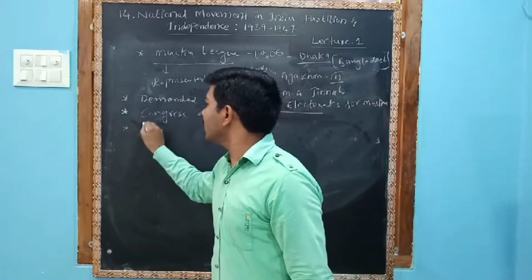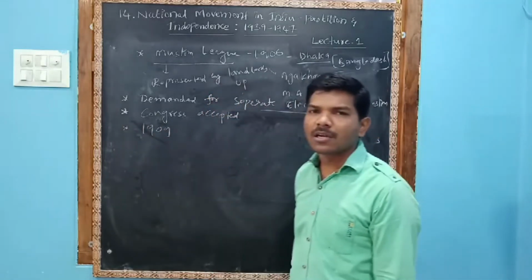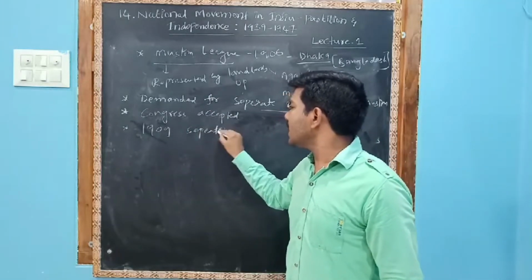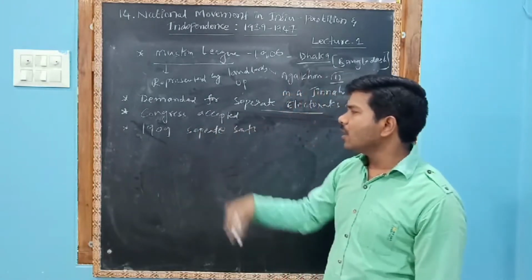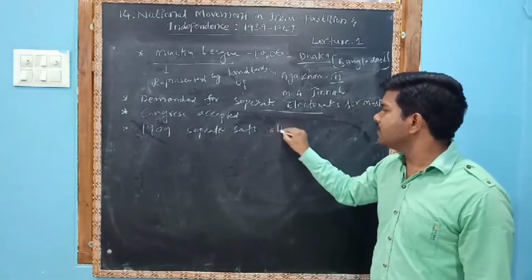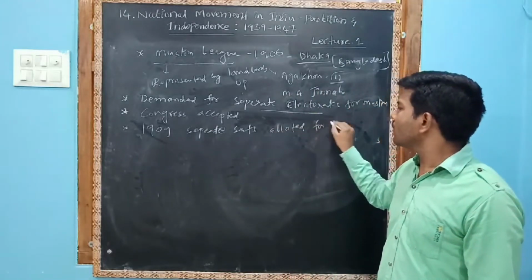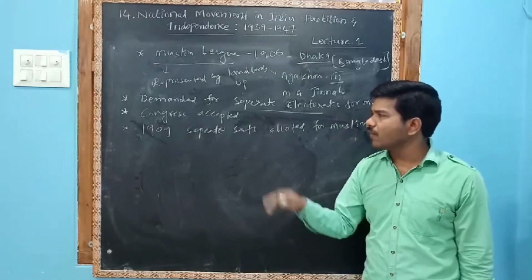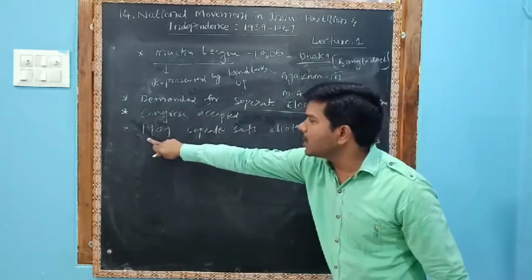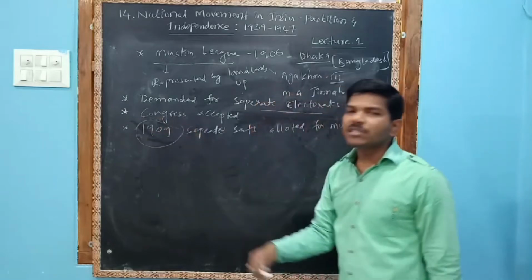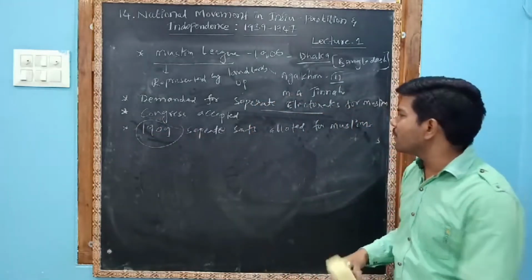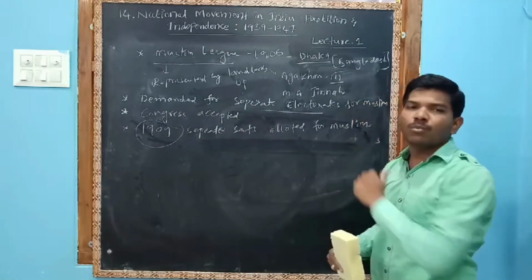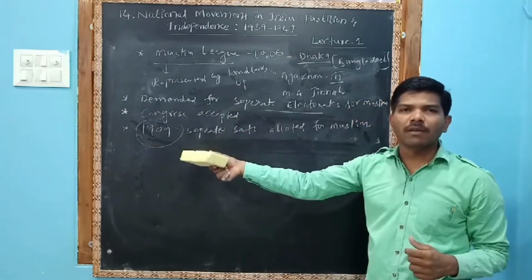Finally, in 1909, very, very important, separate seats were allotted for Muslims. In which year were separate reserved constituencies made for Muslims? In 1909, separate seats were allotted for Muslims. It is 1909, very, very important.